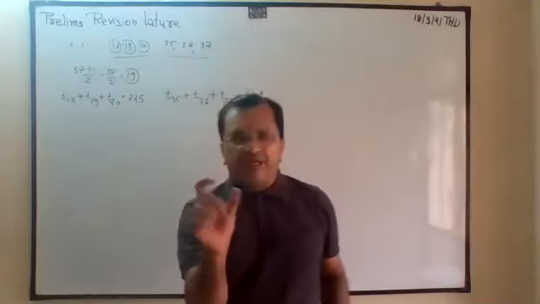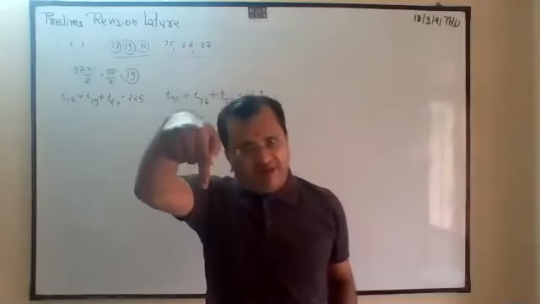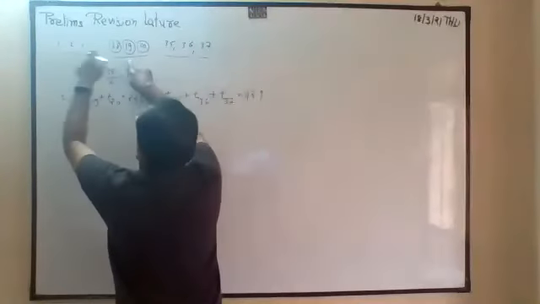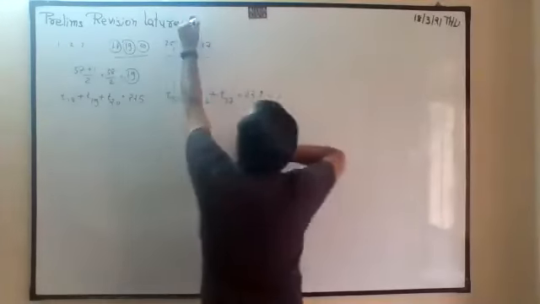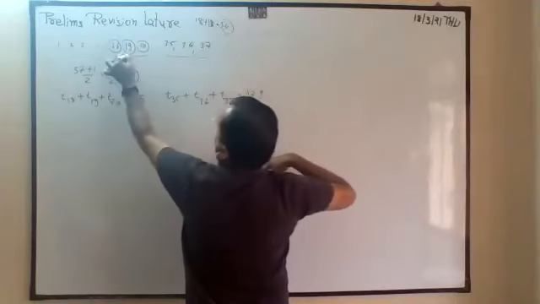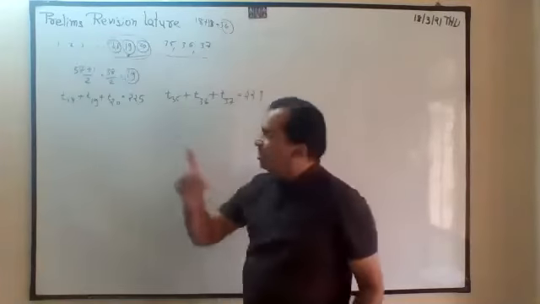How to find the middle? If it is odd, add 1 and make it half, that is the exact middle term. So the exact middle term is 19, with 18 on this side and 18 on this side. So 18 plus 18 is 36, and this one is the exact middle. Previous one, next one. So these are the middle 3 terms.